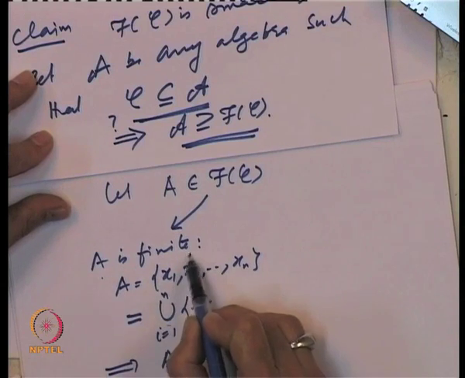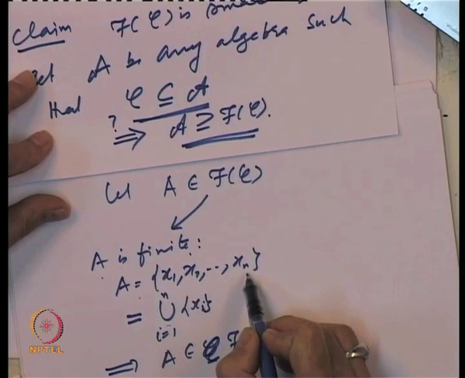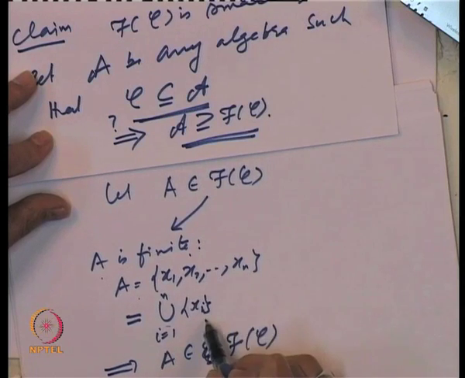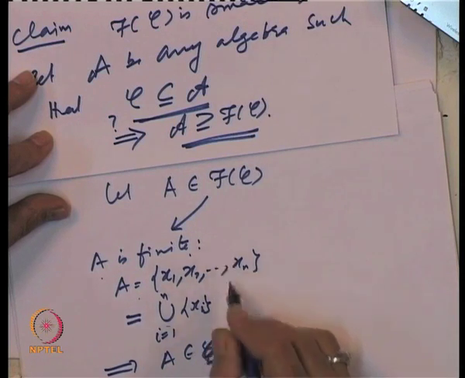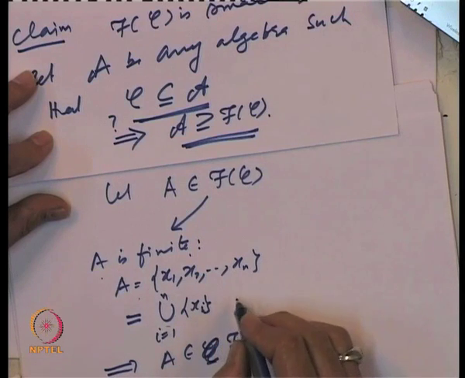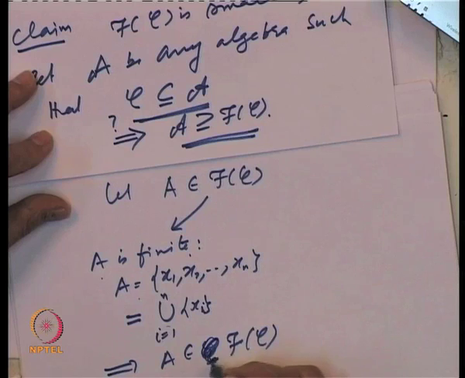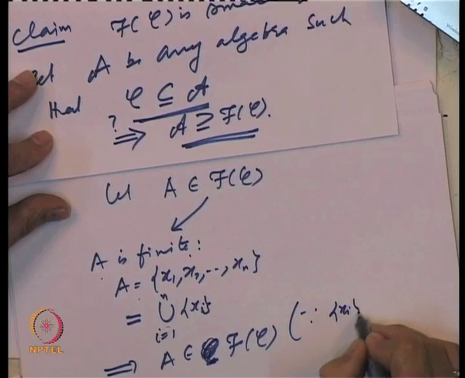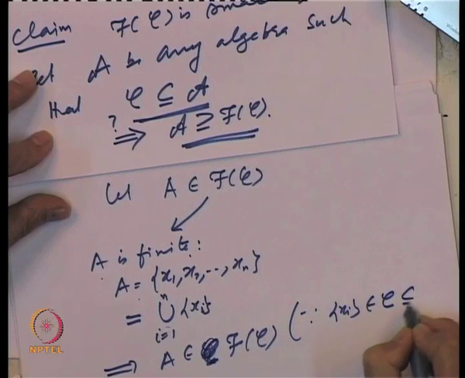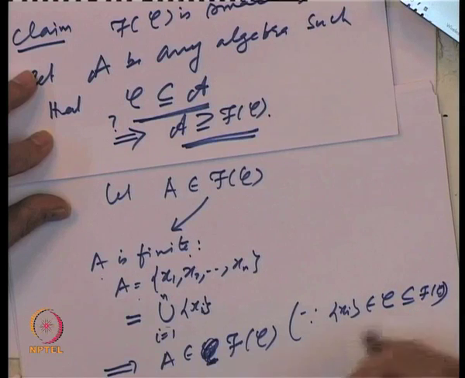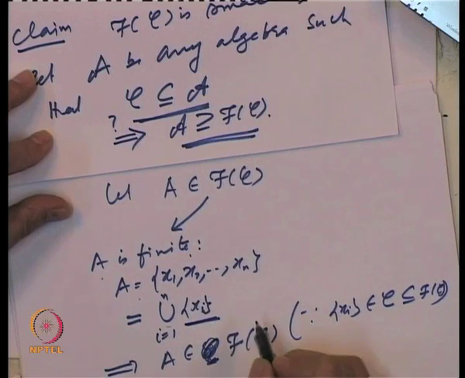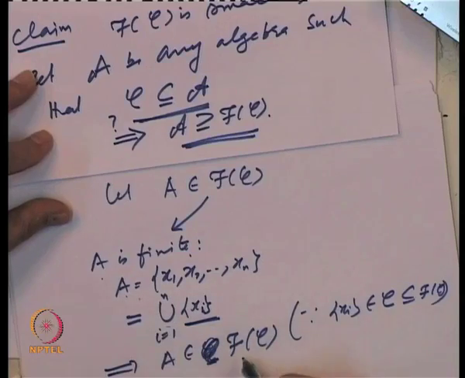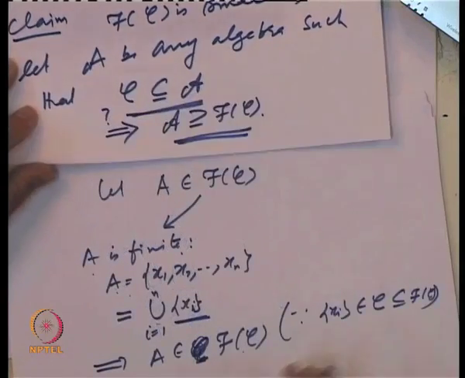Because A is finite, A is written as x 1, x 2, x n. So, I can write it as a finite union. Each x i belongs to C, which is a subset of f of C, and f of C is an algebra.